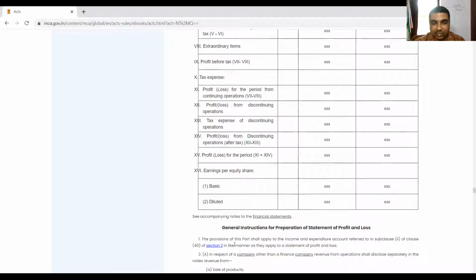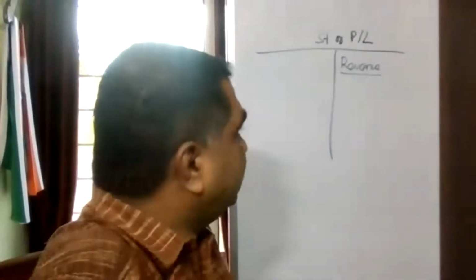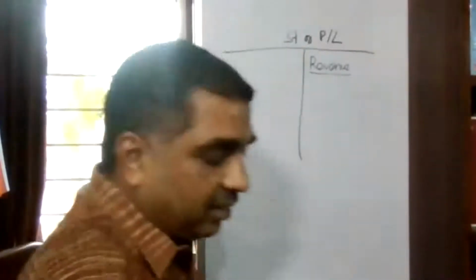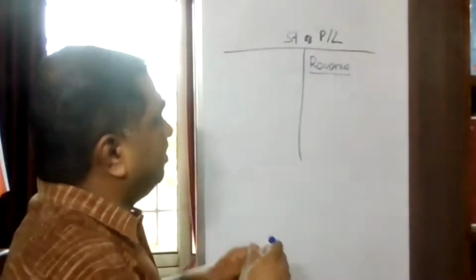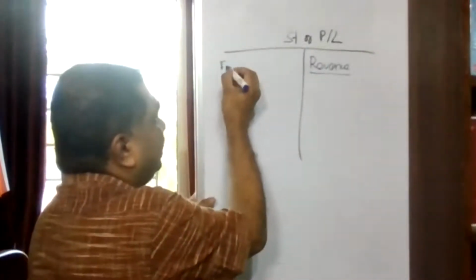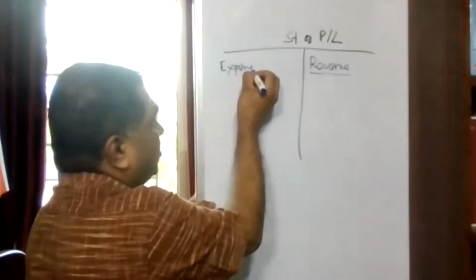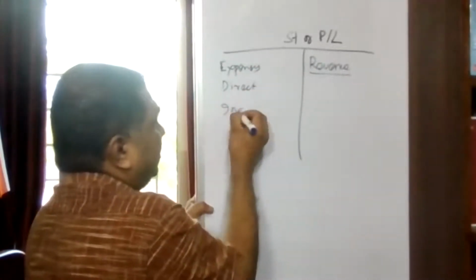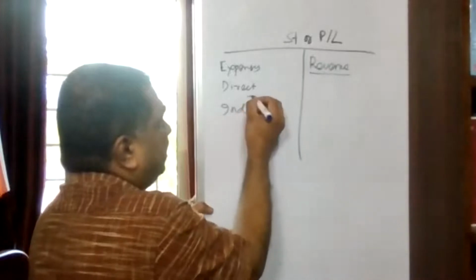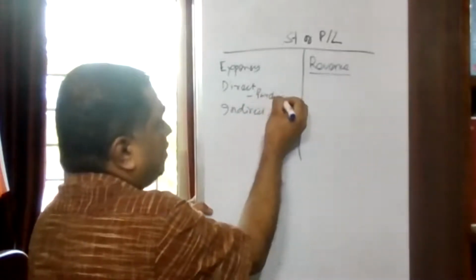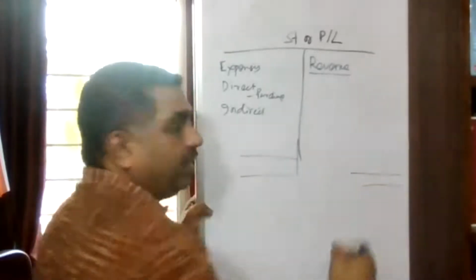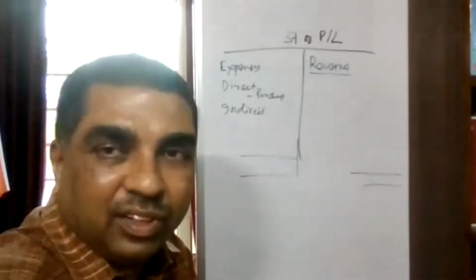Understood? Now the same thing, I am showing it here, let us say in a horizontal format. So here I am writing my revenue. This side my expenses are there. Let us say my direct expenses, indirect expenses. It may include my purchase, all these things. Finally, profit will be there, and my profit and loss statement will match.